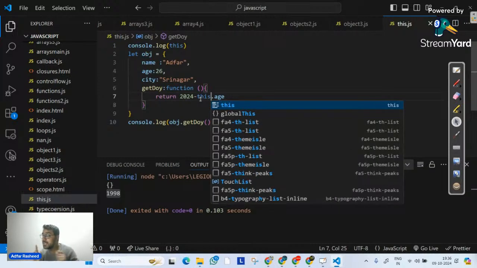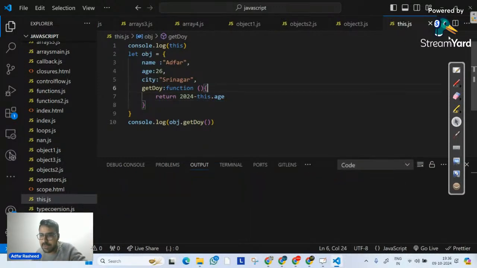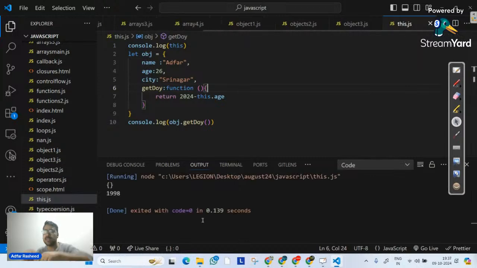So this keyword is an object, but which object is it referring to? It is pointing to the object it belongs to. And don't you think it belongs to obj? Even in this case, if I try to execute it, we can clearly see it is 1998, which means it has pointed to obj. So this keyword actually means the object it belongs to, wherever I am using it.